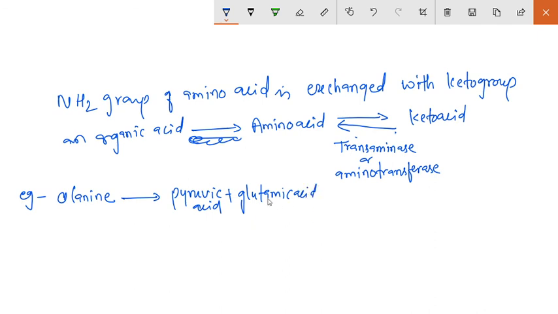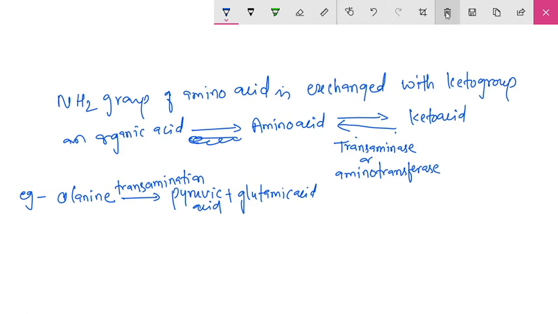So this is the process of transamination.